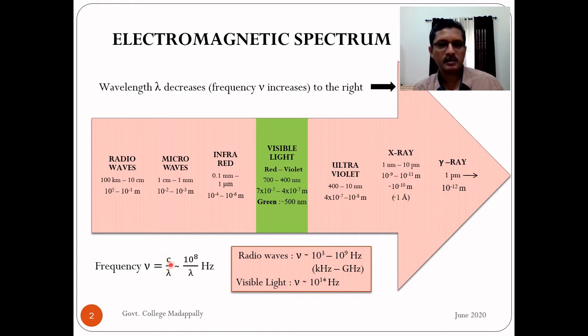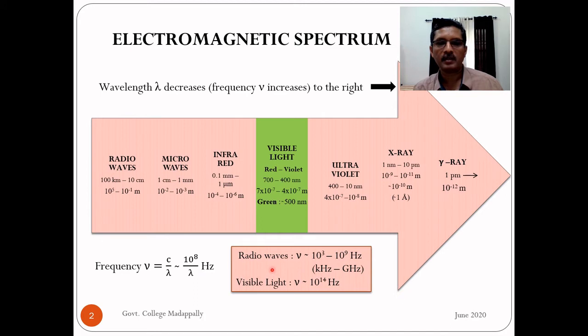The symbol used is c, which is approximately 3 into 10 raised to 8 meter per second in vacuum, right? So frequency is c by lambda, but if we want only the order of frequency, instead of c we can take 10 raised to 8. So if you substitute here the order of wavelength, you can get the order of frequency.